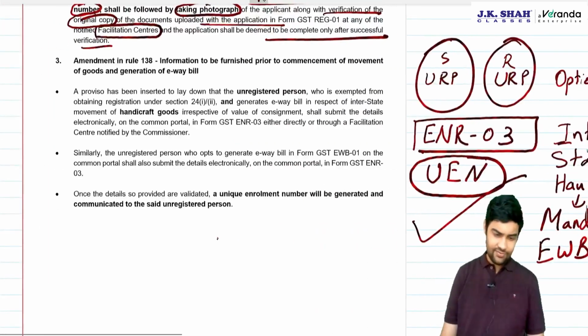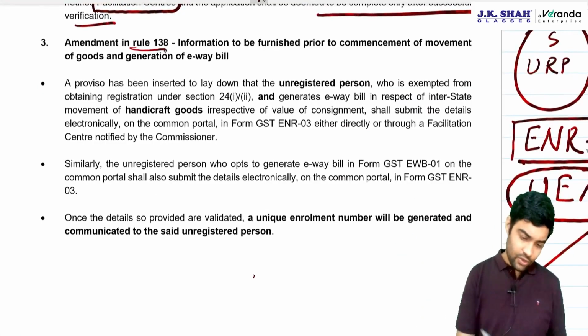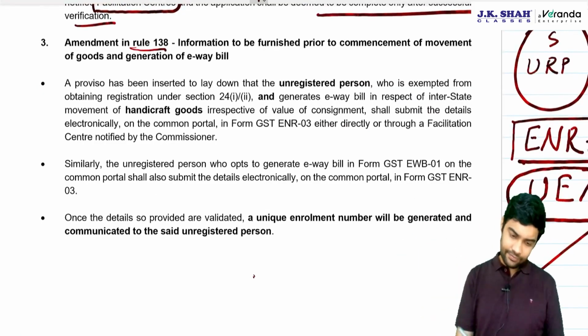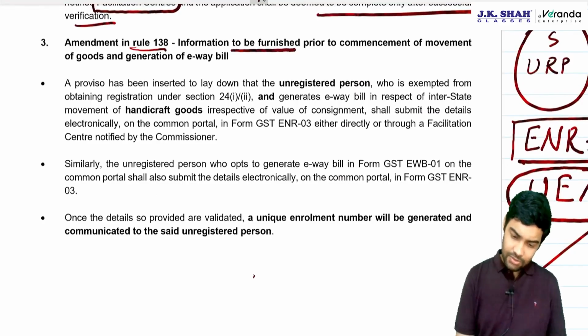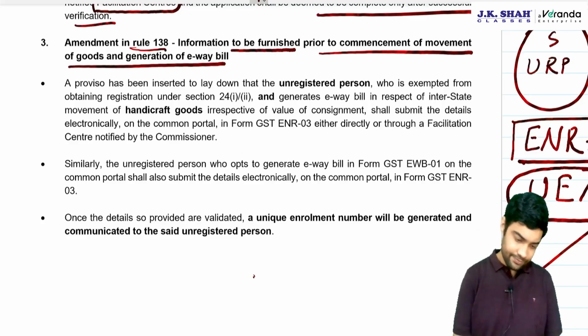Let's have a very small point. Let's read. Amendment to Rule 138. Information to be furnished prior to commencement of movement of goods and generation of e-way bill.